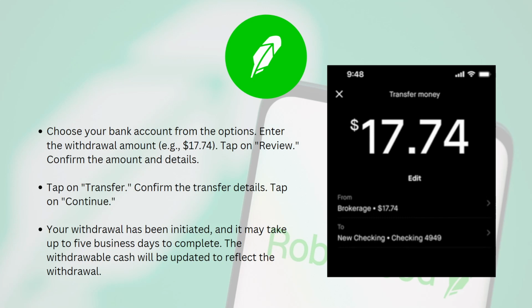Then, you want to tap on Continue. Lastly, your withdrawal has been initiated, and it may take up to 5 business days to complete. The withdrawable cash will be updated to reflect the withdrawal on your chosen bank account.